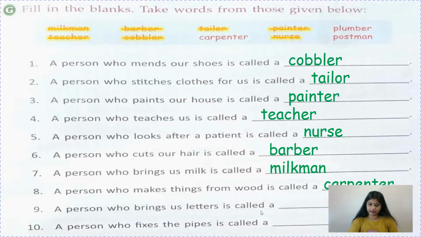we don't write letters, okay, we don't post letters. Instead, if we have to give something in written form, we can do WhatsApp, and email is also there. We don't post letters nowadays, okay, but still there are post offices for other things, children. So you can ask your parents or grandparents how they were using letters, how they were posting, how they were writing, where they were writing. You can ask these questions of your parents and grandparents also. So a person who brings us letters is called a postman.